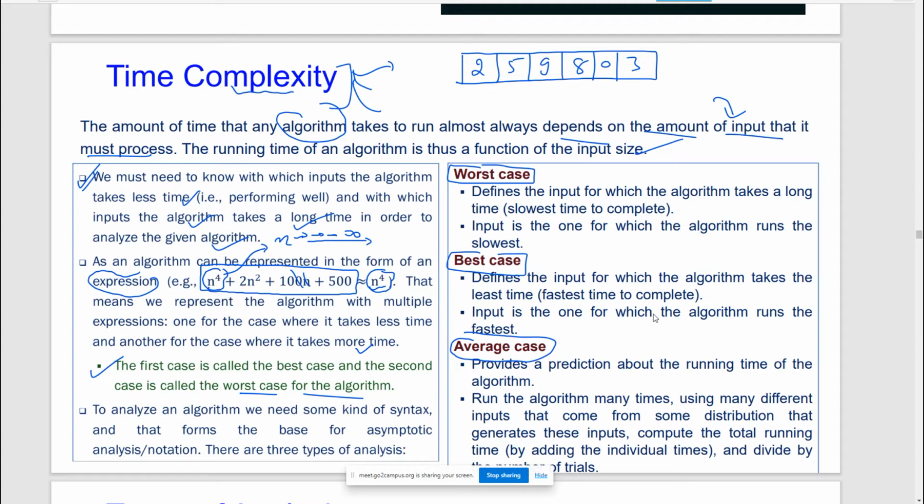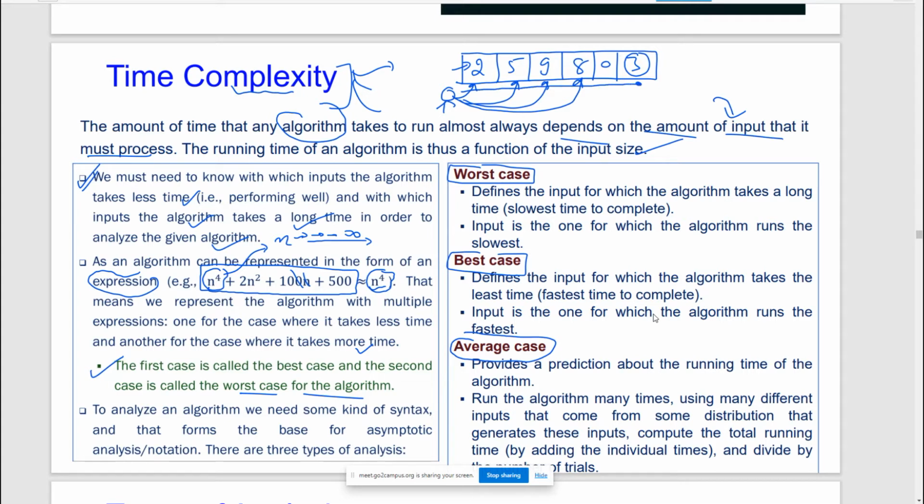It will depend on what? Whether this particular 3 is present at the last, or at the starting of this list. Yes or no? Yes, sir, the time will change. Let us suppose we are standing at this particular point and we try to find 3. Is 3 present? No. Is 3 present? No. So we keep on traversing from here to here to here, up to this point.